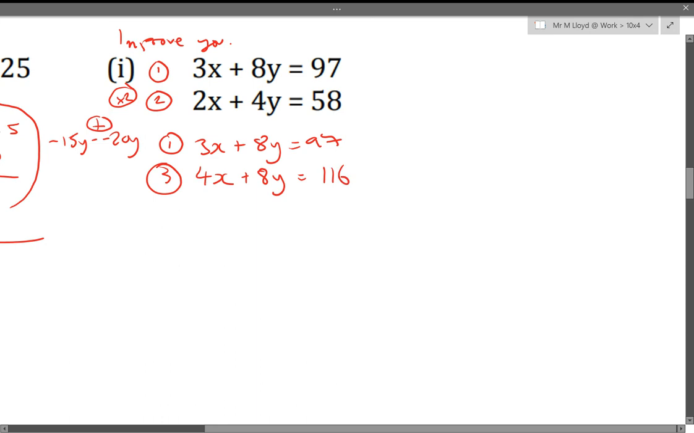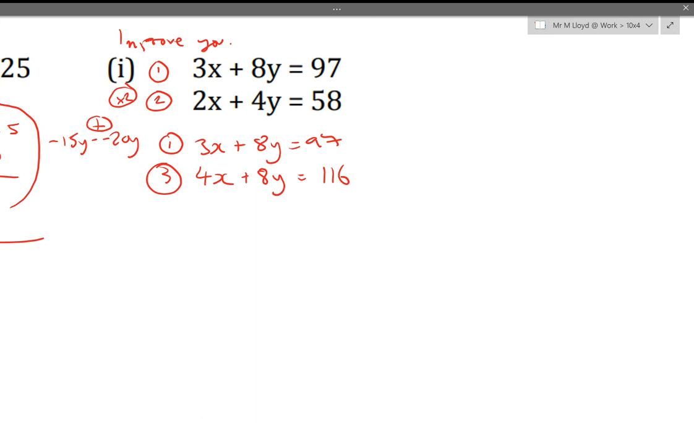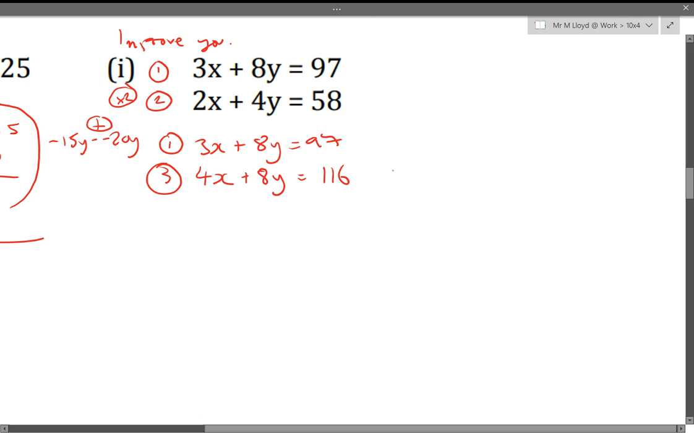You can see now that we've got the bigger values in equation 3. We've got 4x, which is bigger than 3x. We've got 116, which is bigger than 97. So I'm going to do equation 3 take away equation 1. That will give me x. That worked out really kindly again. x, and then 116 take away 97. I make it 19. I'm going to check.